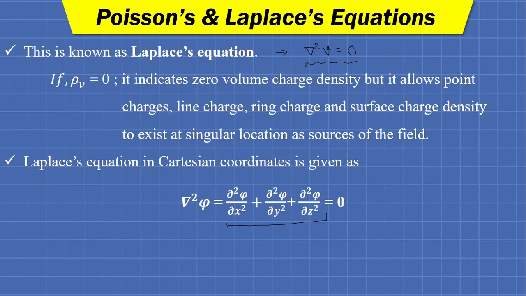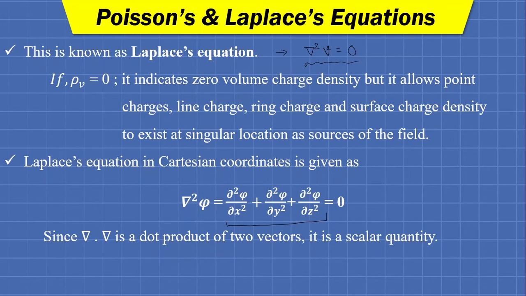So these two are very fundamental equations to determine the field stress at any point. Now since del dot del is a dot product of two vectors, this is a scalar quantity. So in Laplace's equation or Poisson's equation, the results of both the equations are scalar.